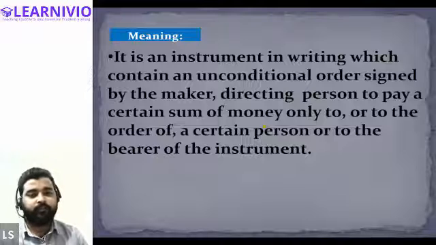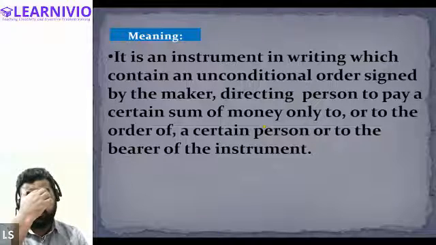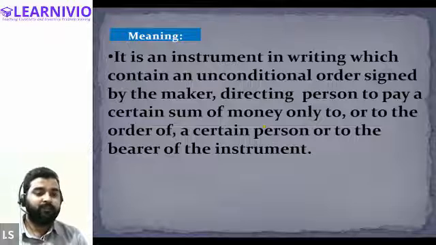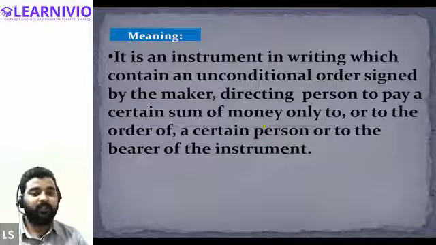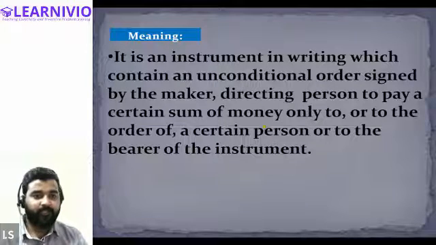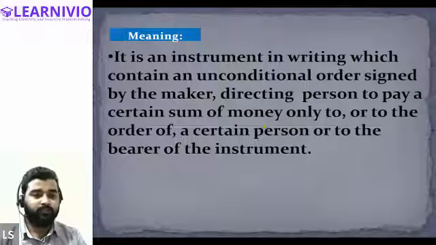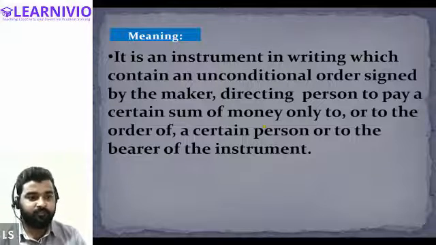All right. So basically, from the definition, it is clear that it is a kind of instrument, first of all. And this instrument contains what? It contains an unconditional order. It contains an order from the maker directing the other person to make the payment. So for the time being, just understand till this point only that it is a kind of instrument.